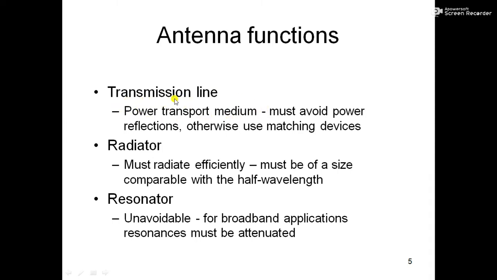We transport the electromagnetic wave in a transmission line into the radiator. If we talk about a radiating antenna, first of all our signal is in the transmission line, and from the transmission line we will feed the antenna. So the power transport medium must avoid power reflections, otherwise use matching devices.